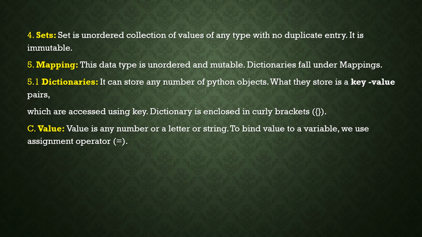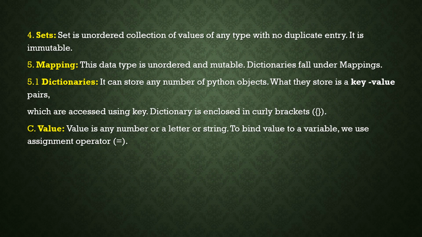Next data type is sets. A set is an unordered collection of values of any type, with no duplicate entry. It is immutable. So without duplication, it is immutable. That means we can't change the contents.